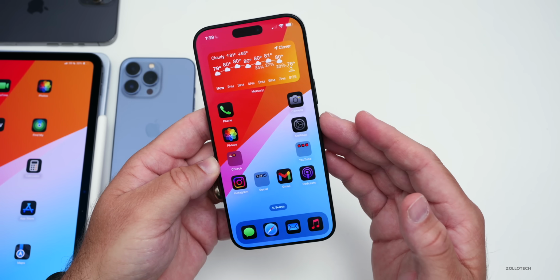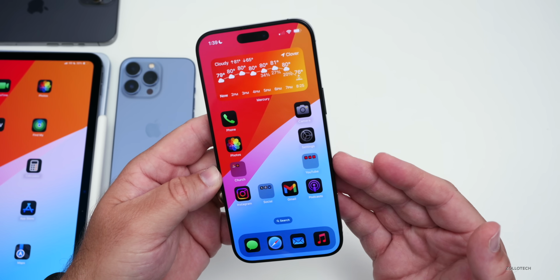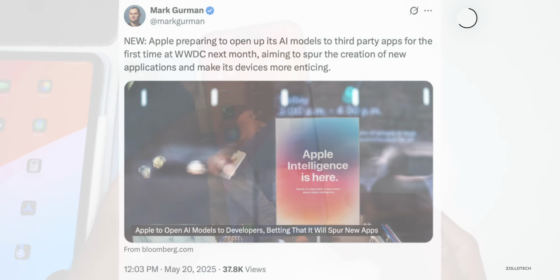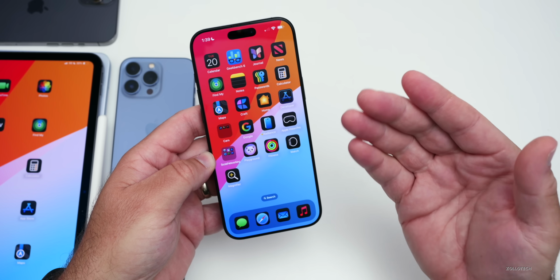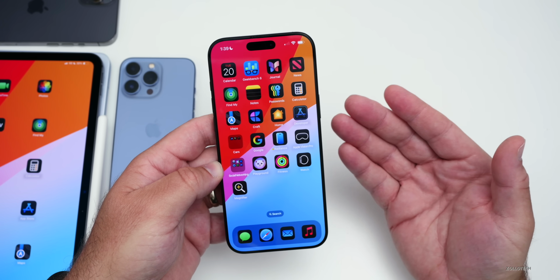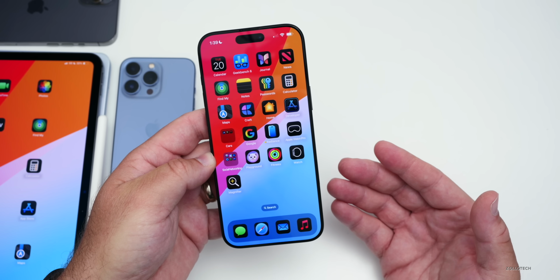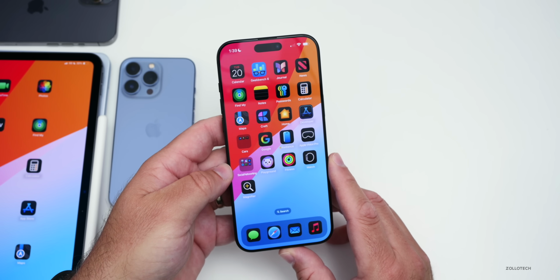Also, something leaked today from Mark Gurman was that developers will be able to use Apple's own AI models in their apps. Now, currently they can use things such as Image Playground or Genmoji from within their app, just giving the link to these apps, but they'll be able to use the AI models directly to help with their own content. So this is something they could open up with that.